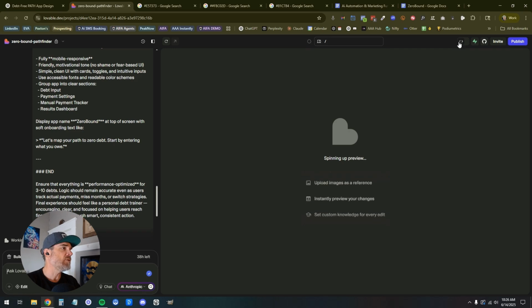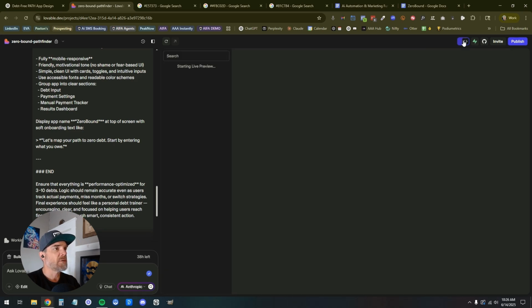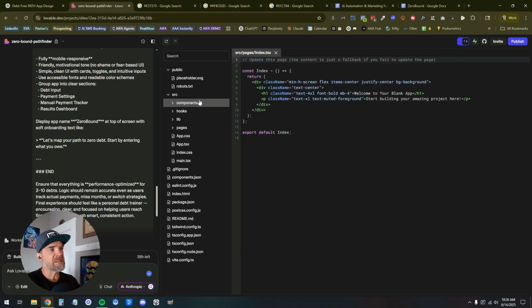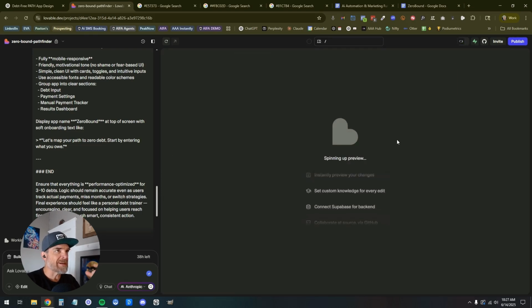Actually, can I see the code view here? Can I go dev mode? Nope, starting live preview. Oh, boom. So we can see right here inside of dev mode, these are all of the pages that it already just set up for me. Fantastic. It's still working. This is great. This part, when you drop in the initial prompt, takes a minute. Or 5. Or 6. I'm going to pause. I'm going to come back when I have more to show. When it starts kicking up the screen and refreshing, I'll turn it back on.